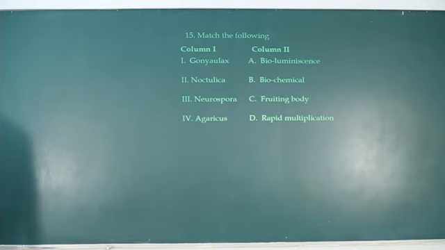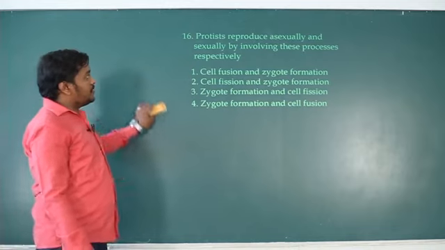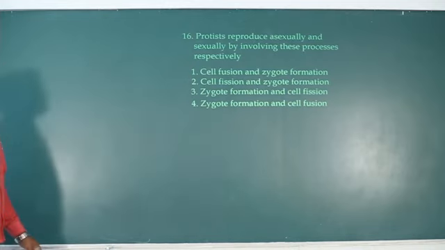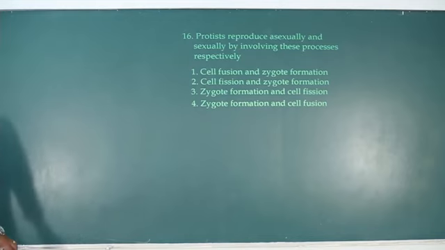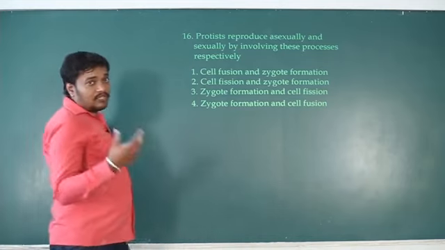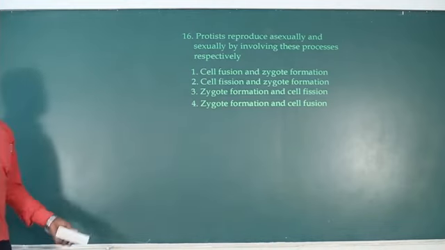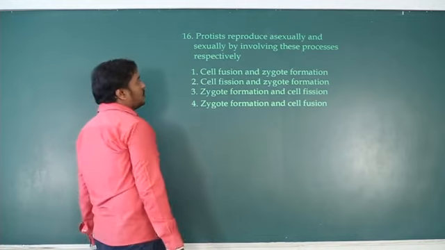Next, question number 16. Protists reproduce asexually and sexually by involving these processes respectively. In case of protista, how is the sexual reproduction? Cell fusion and zygote formation. If unicellular haploid cells are there, the cells themselves fuse together, called cell fusion, and a zygote is formed.